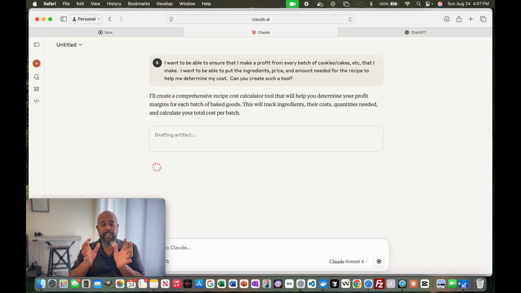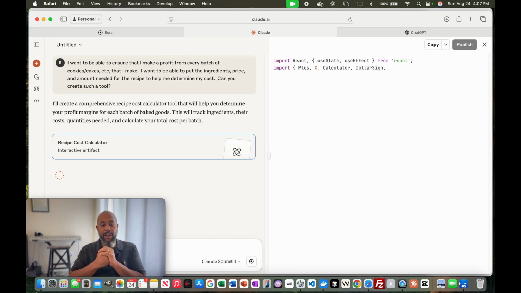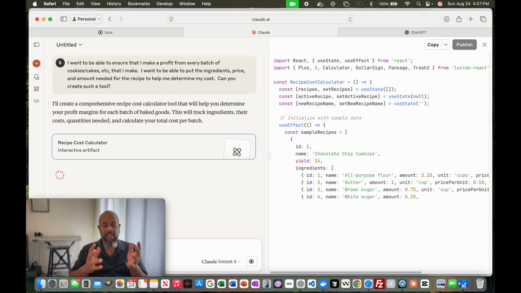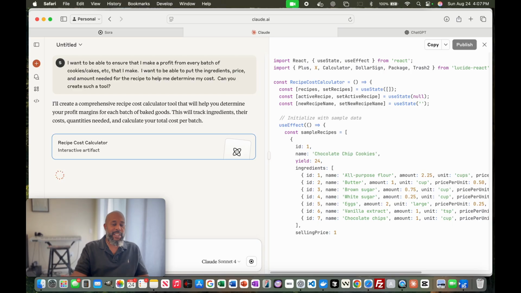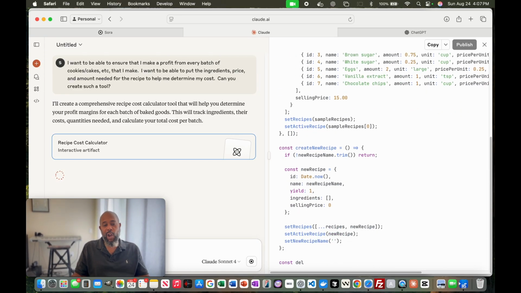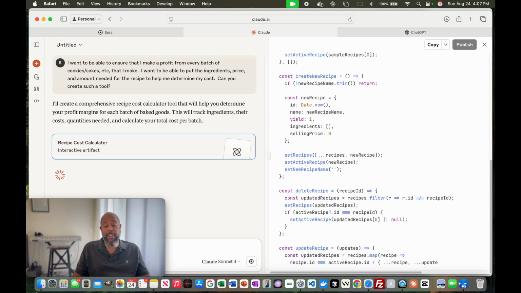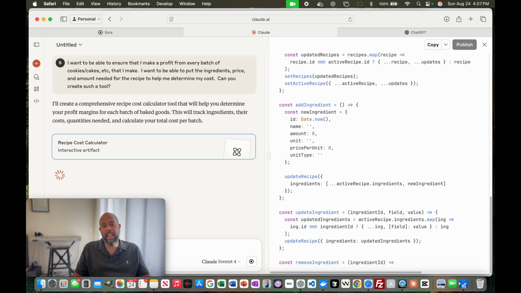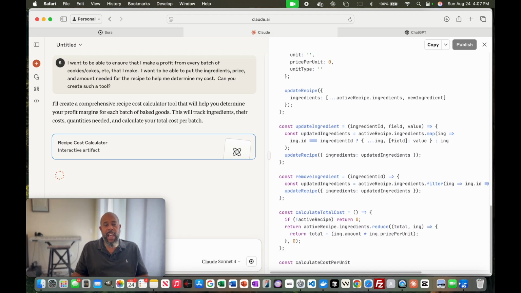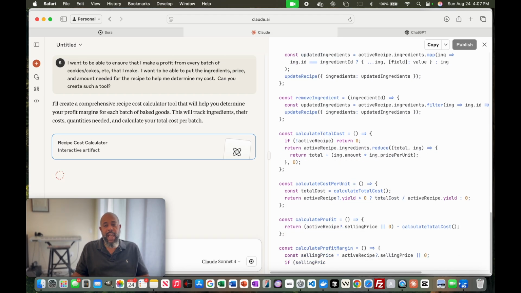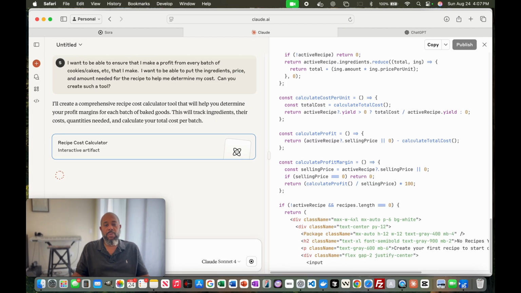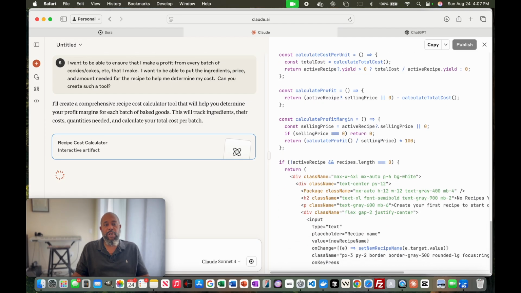So a comprehensive recipe cost calculator is what it determined that it wants to create. And now you notice that it's going through a process and it's creating application code. This is HTML React code that can be used for generation of websites and web pages. So it's going through that process, and it's going to continue doing this until it's complete and has something that we can use. Pretty powerful, right?